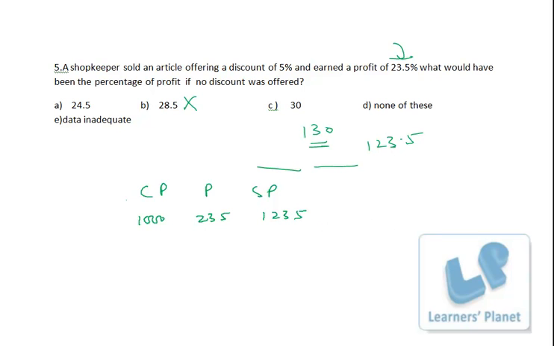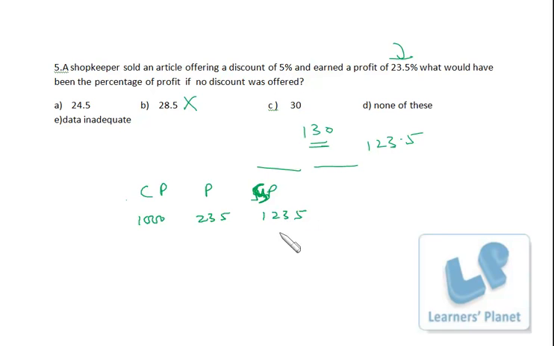1235, right? But in this case, this selling price is actually marked price because the person is getting 5% discount. Sorry, this is actually selling price. Selling price is actually 95% of the marked price, right? Because he's getting 5% discount.